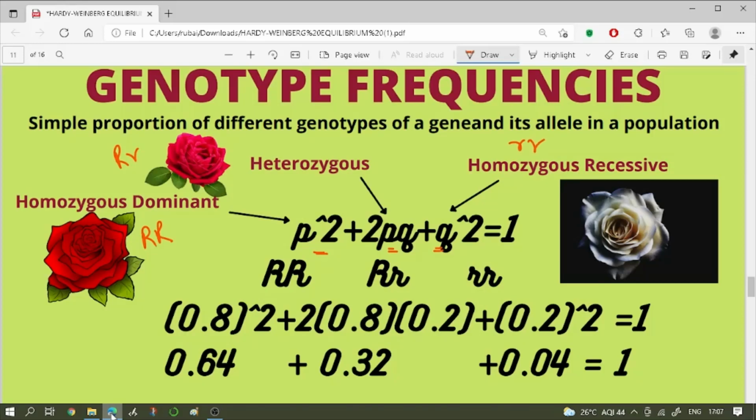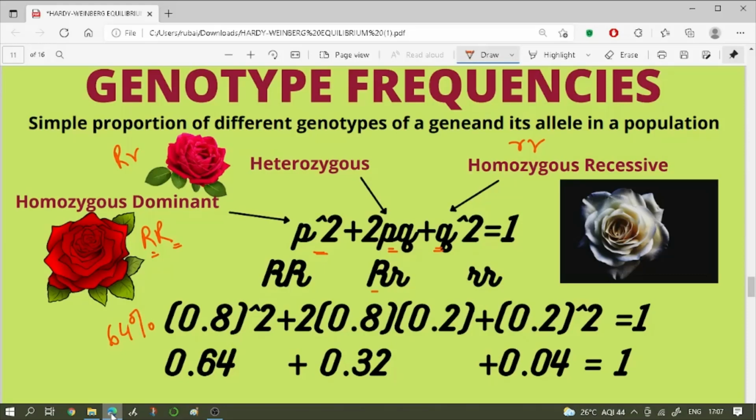Now, tell me, what is the probability that both capital R and capital R will come together in a population if there is random mating to produce the next generation? Won't it be 0.8 into 0.8, which is 0.64? So approximately 64% of the next generation.